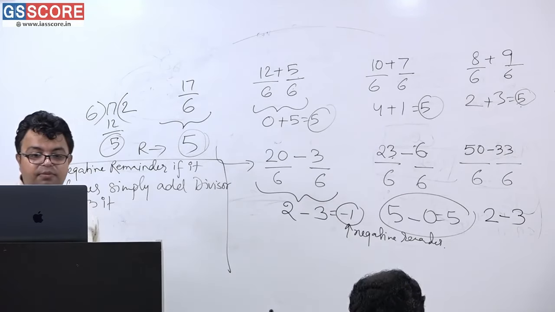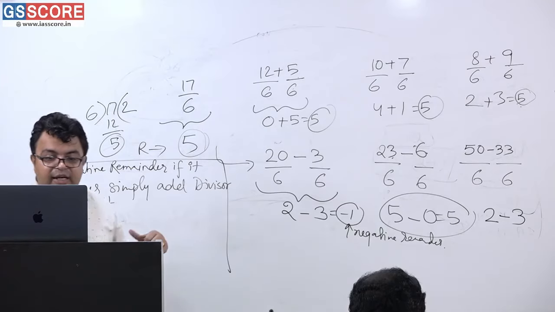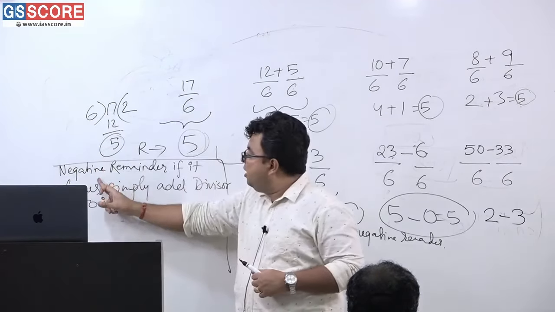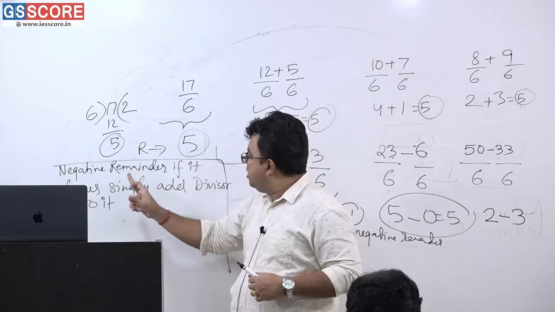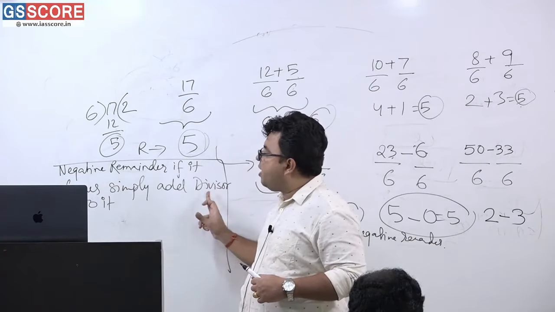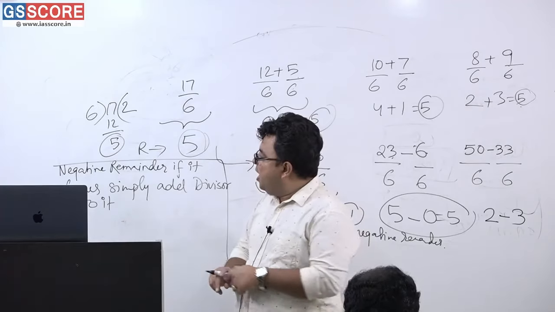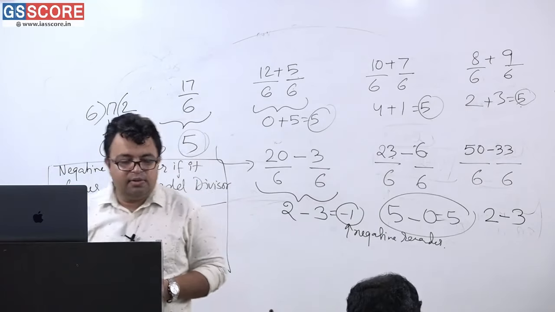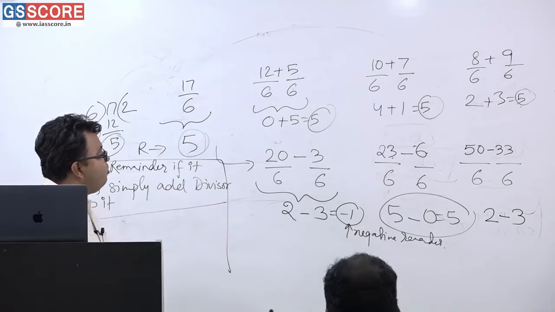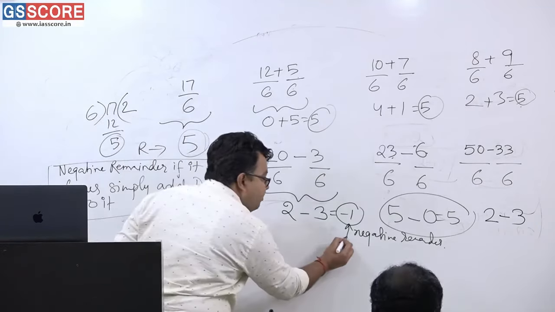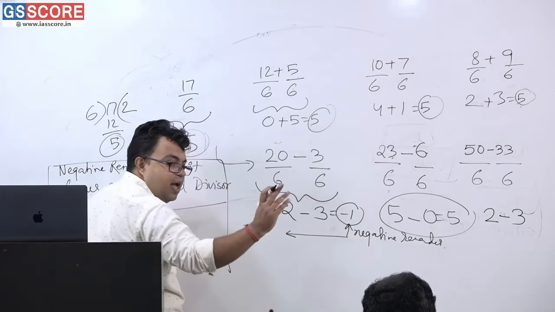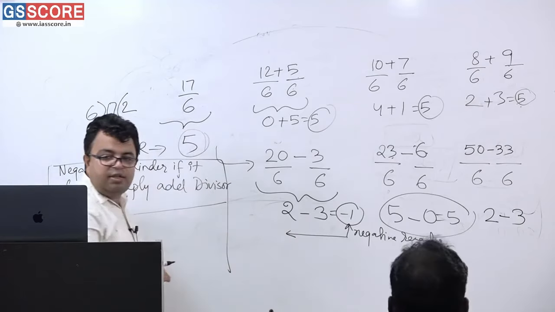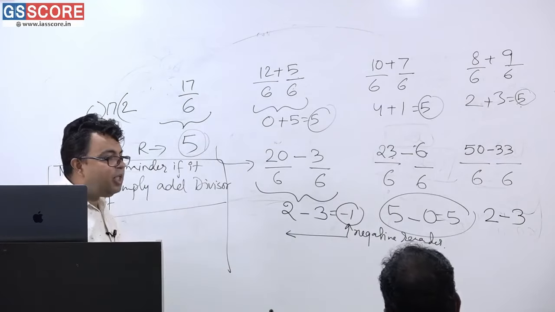I think the online guys are not exactly getting it. Why? Because the shadow part is coming over here. What is the thing? Negative remainder, if it comes, simply add divisor to it. This is the point. If negative remainder is there, simply add divisor to it. All right? Okay. Now please tell me, if it is a negative integer, then what will be the thing?